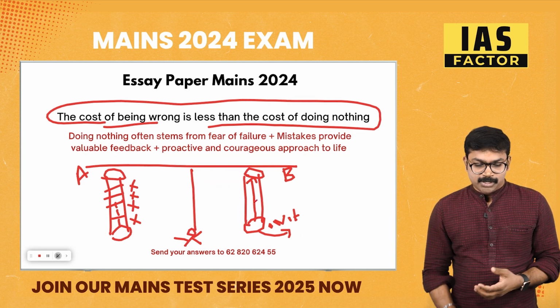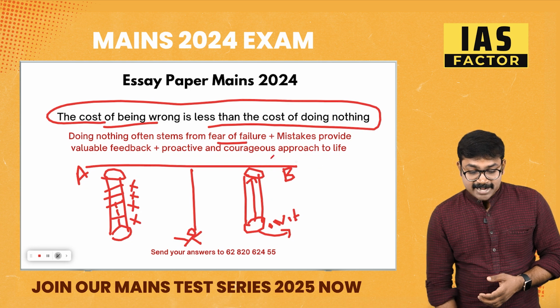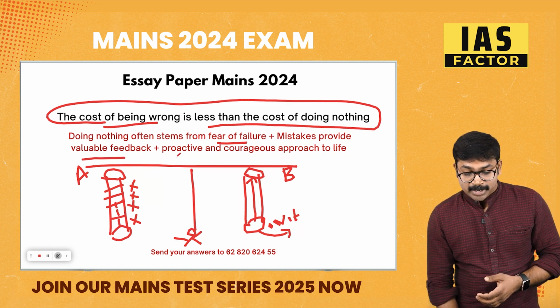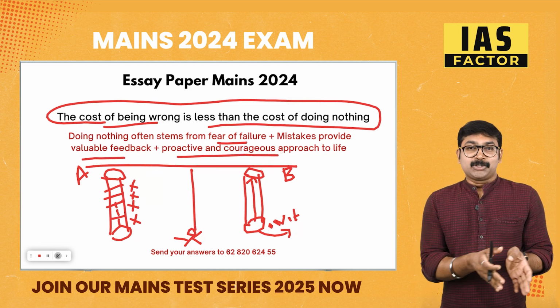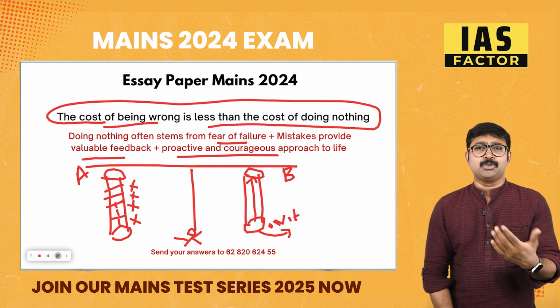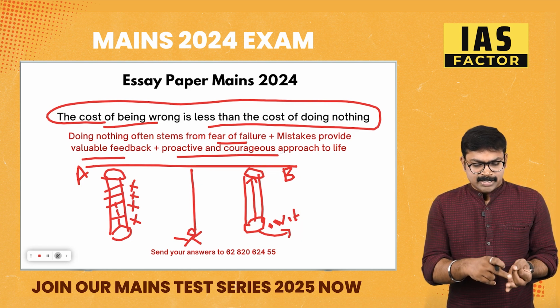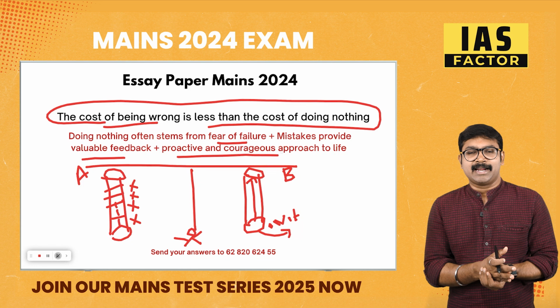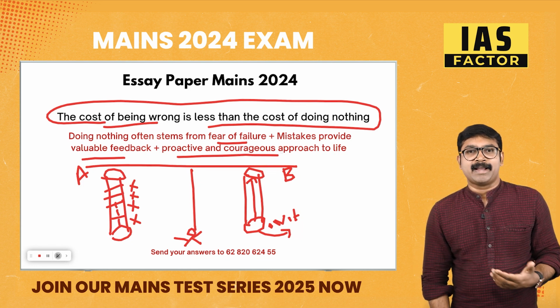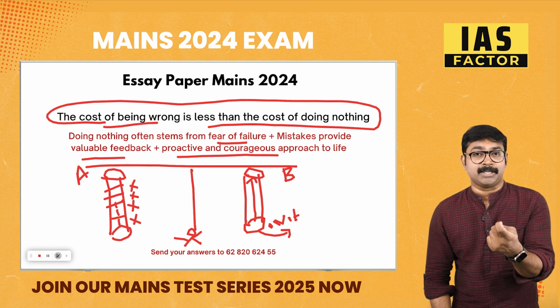Doing nothing often stems from the fear of failure. Mistakes provide valuable feedback. Proactive and courageous approach. So when you see the two paths A and B, it's always interesting to understand. Please do something. The path of mistakes, you do one step, it can be wrong, it can be negative, but it can give you feedback. Each and every mistake that you make in life will actually teach you something.